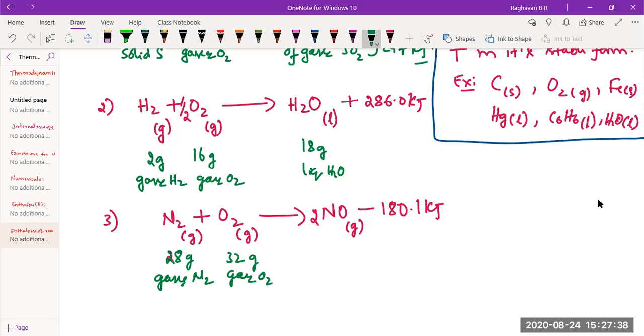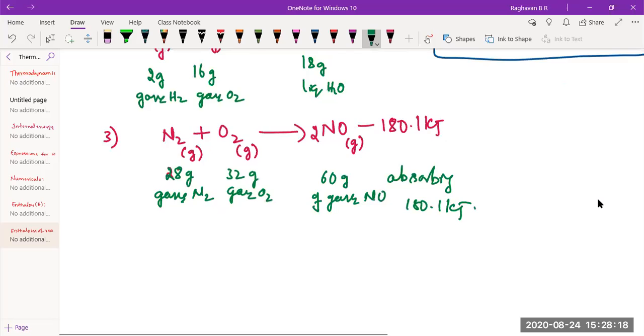and releasing 2 more, 60 grams of nitric oxide. Correct. So 14 plus 16, 30 plus 30, 60 grams of gaseous nitric oxide absorbing 180.1 kilojoules of heat. So heat is absorbed here. In the previous two cases, heat is liberated. So these are called thermochemical equations.